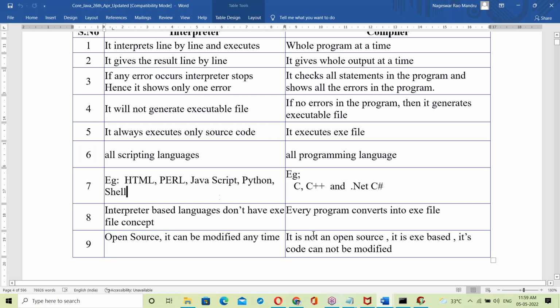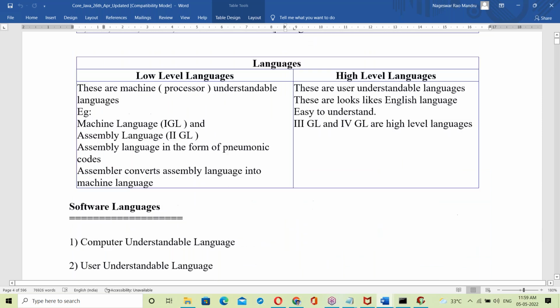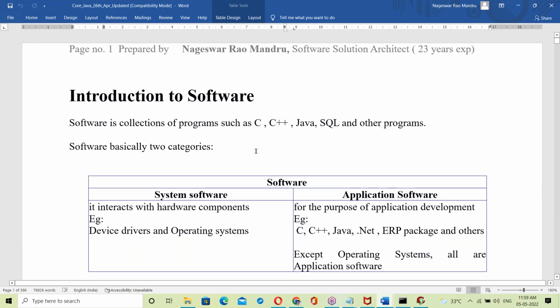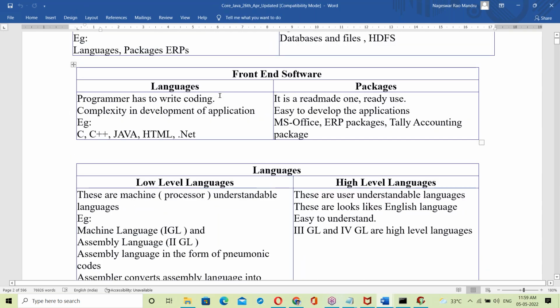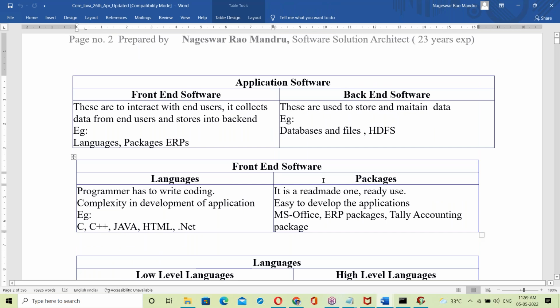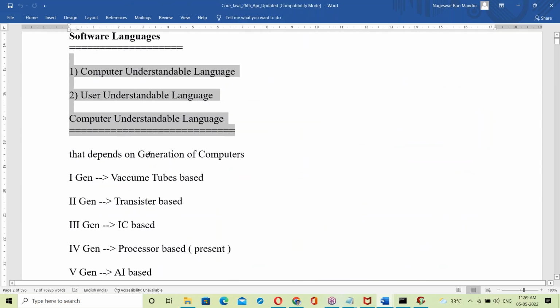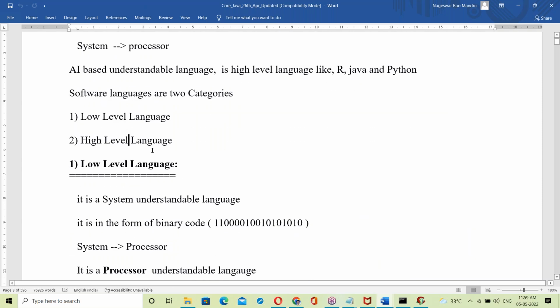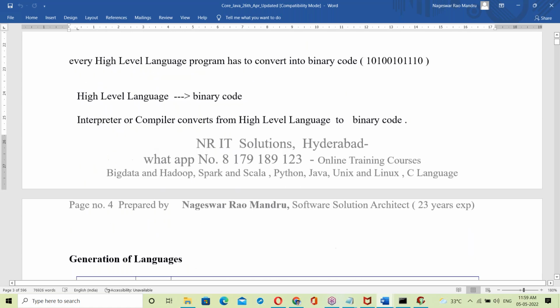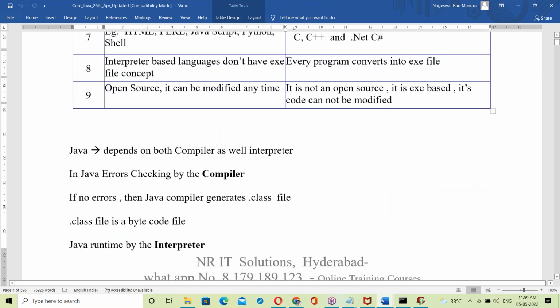Tomorrow we'll start Java. After this, all these basics are completed. Today's topic: software interaction, system software, application software. Next, about the OS, front end, back end, languages, packages, low level and high level languages, generation of computers, and interpreter and compiler. All that basics.